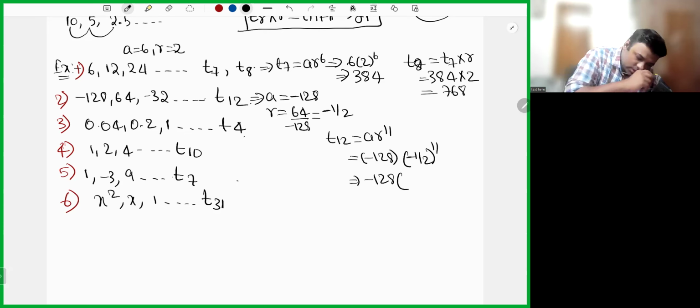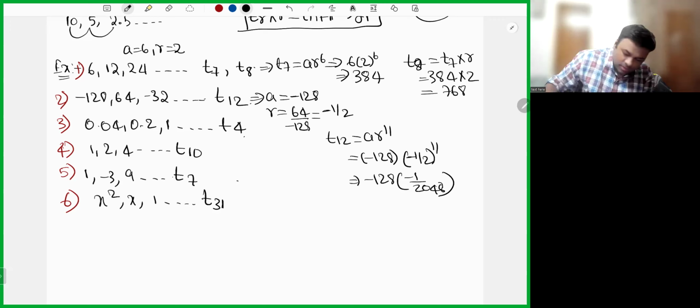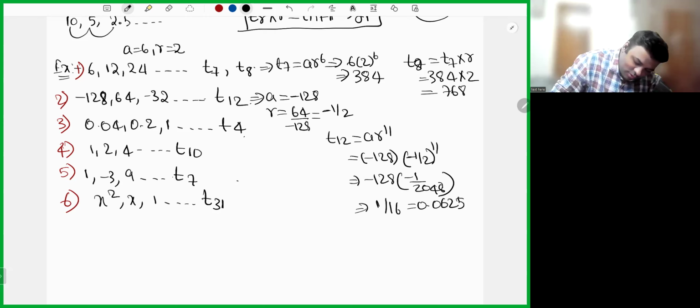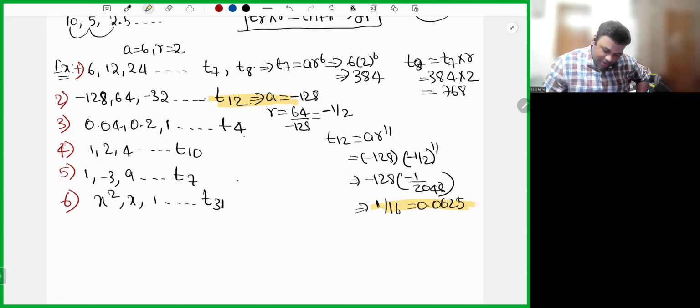What's 2 power 11? 2 power 5 is 32, 2 power 10 is 1024, 2 power 11 is 2048, so minus 128 by 2048. So it is minus 1 by 16, which is nothing but minus 0.0625. It's 128. Sorry, Yogita, if you interpreted it as 120. So T12 is minus 0.0625.